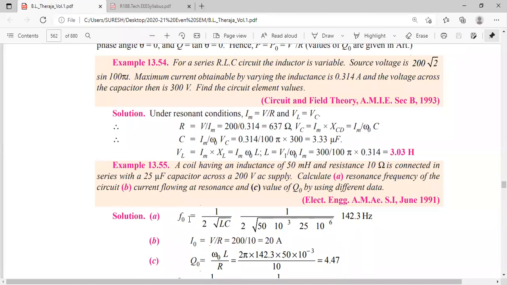First determine F naught. Are you getting this answer? Verify it.